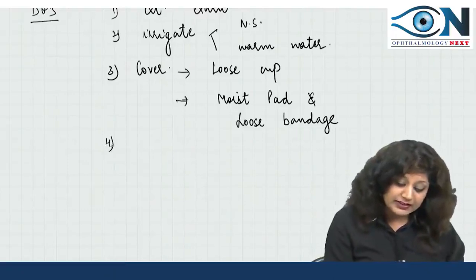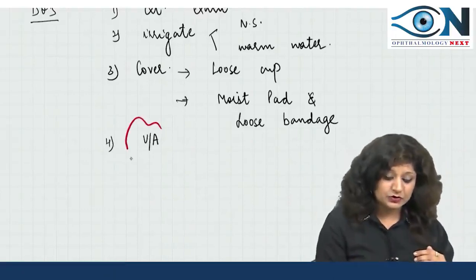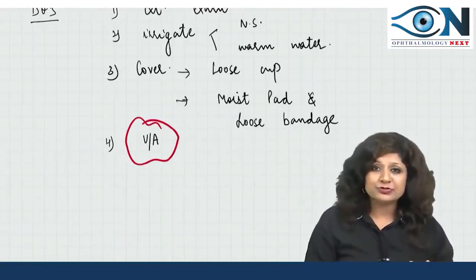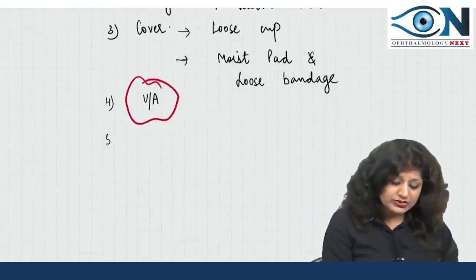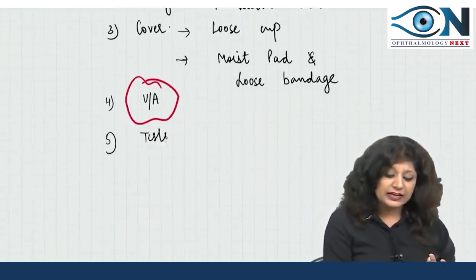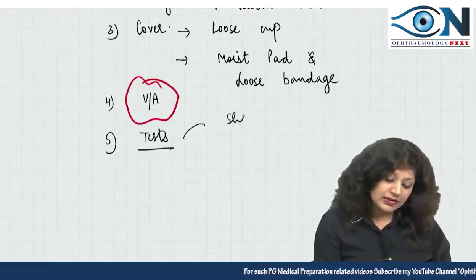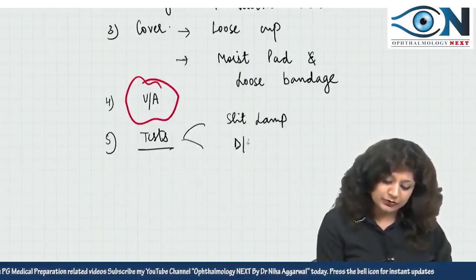Then fourth, take the visual acuity. I told you, you have to measure the visual acuity as accurately as possible. You can even use the ERG, that is good. And then you can do those tests which involve a no touch technique. I can do the slit lamp examination. I can even go for direct ophthalmoscopy.